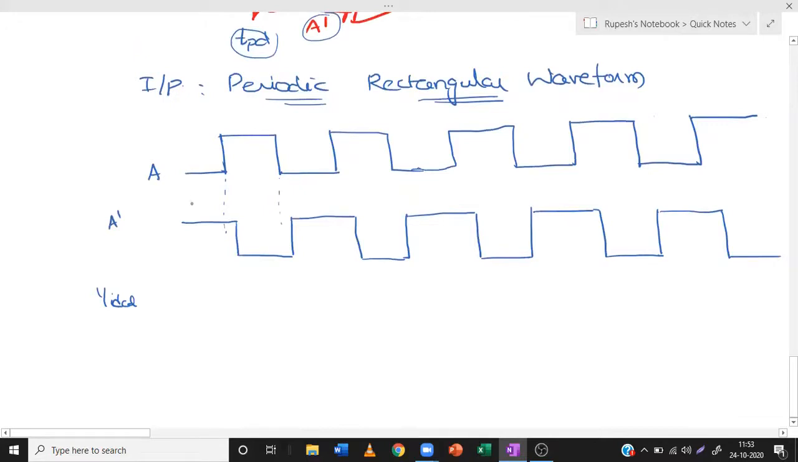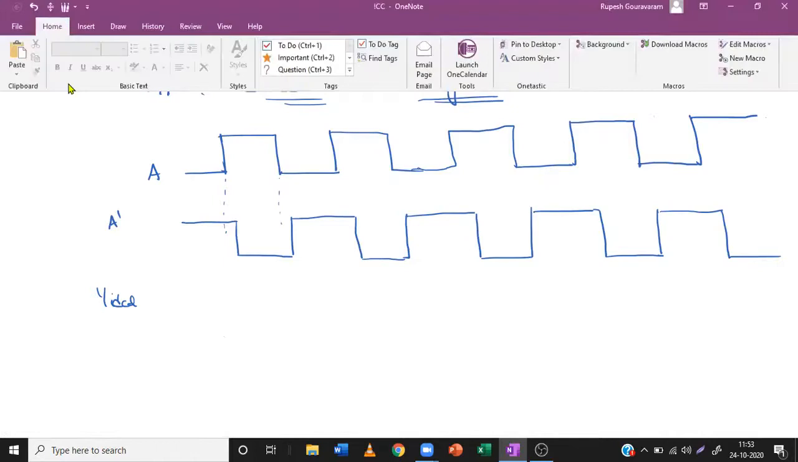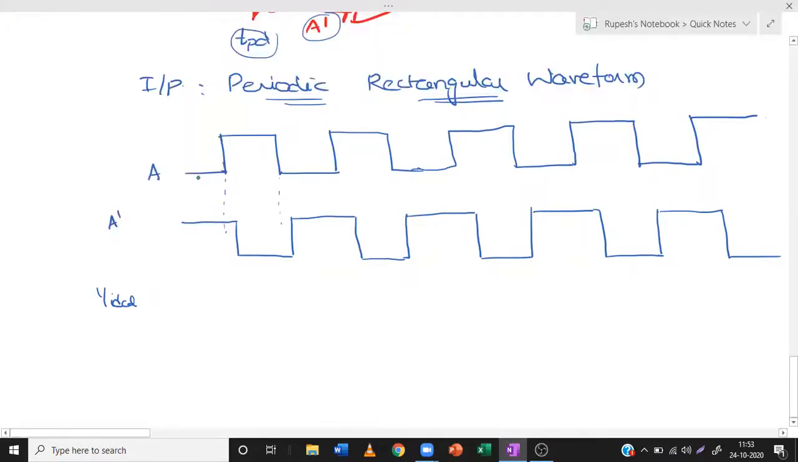Whenever both inputs are the same, then the output will be 0. Let me take a different thing for this. So whenever, this is 0 and this is 1, and this is 1 and this is 0. What will be the Y ideal? So first one is 0 and 1, so the output will be 1 till here. Then both are 1, so it will be 0 for some time.